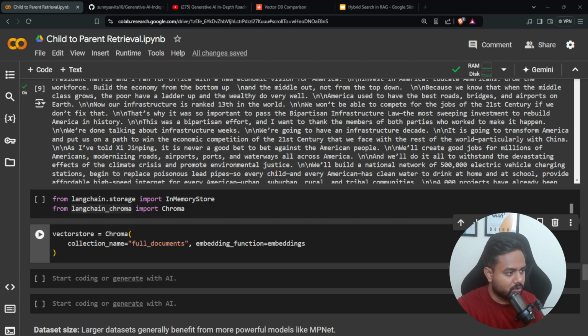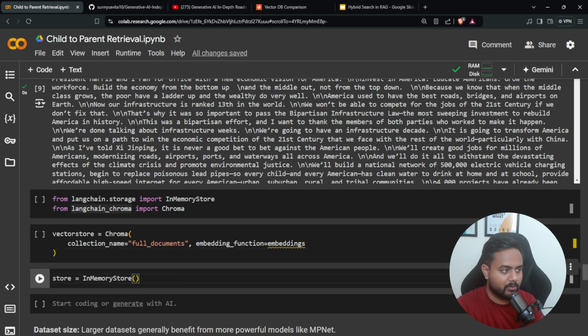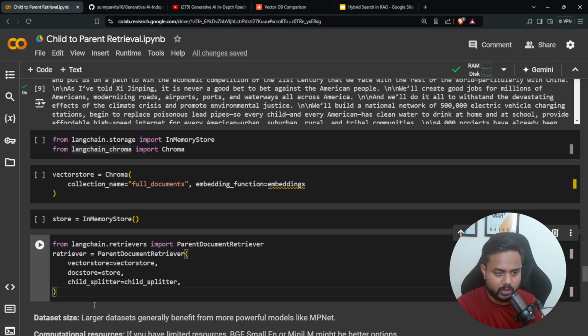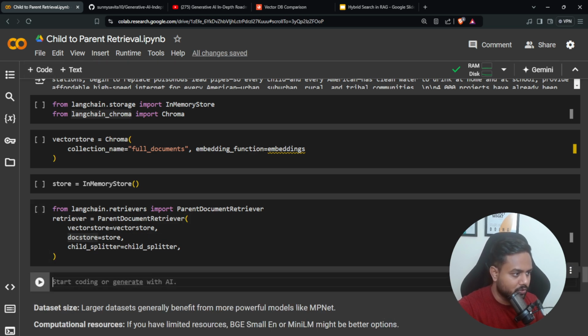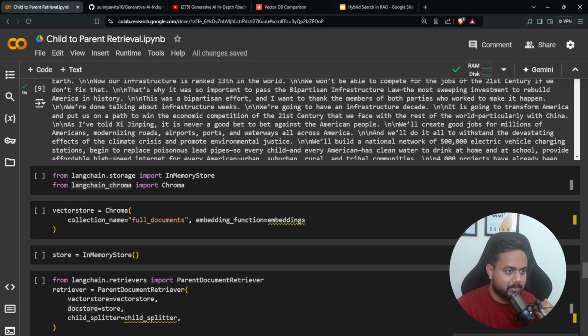I will be storing in memory, and this is my final storage, meaning my final retrieval. Here I have added my data. That's it. This is the complete process which I am following over here, and step by step I'll be guiding you through it.